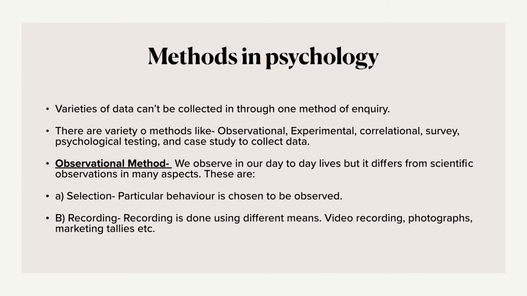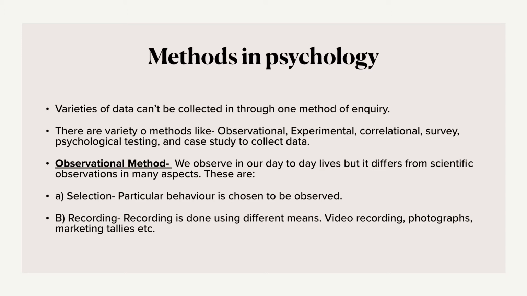Psychologists use a variety of methods like observation, experimental, correlational, survey, psychological testing, and case study to collect data. We will be studying each and every method in detail later. We can choose different areas for our research study, and if our study areas are different, our data is also going to be very different, right? So we cannot have one single method to collect varieties of data. So we have different methods of collecting data for our research purpose.